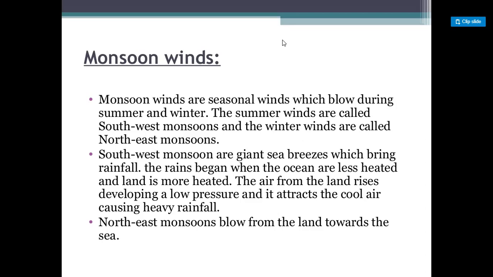Okay. The southwestern monsoon comes during summer, right? The sources again, let me repeat: Bay of Bengal, Indian Ocean, then it goes to the Arabian Sea, right? Other than that, the northeastern monsoon comes during winter, right? It blows from the land towards the sea. Then dry winds, because they originate in the dry area, they are dry in nature, right? During winters, a high pressure area is created over the Tropic of Cancer. Winds blow from land to sea, which is a low pressure area, right?